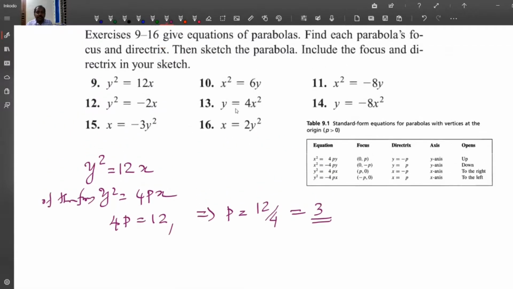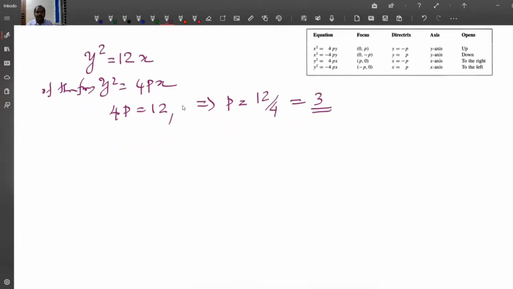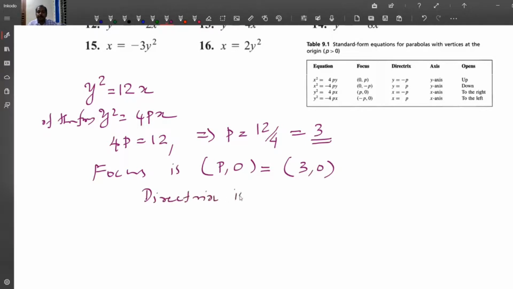So all these things you have. What you have to find? You have to find the focus and directrix. What is the focus? Focus is (p, 0). So this is equal to (3, 0), that is the focus, and directrix is, sorry, x equal to